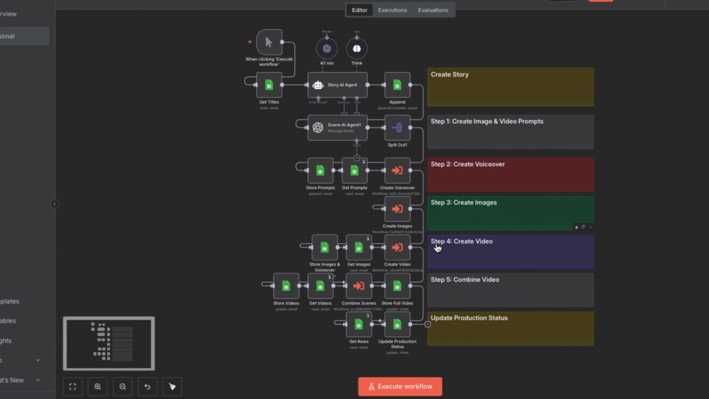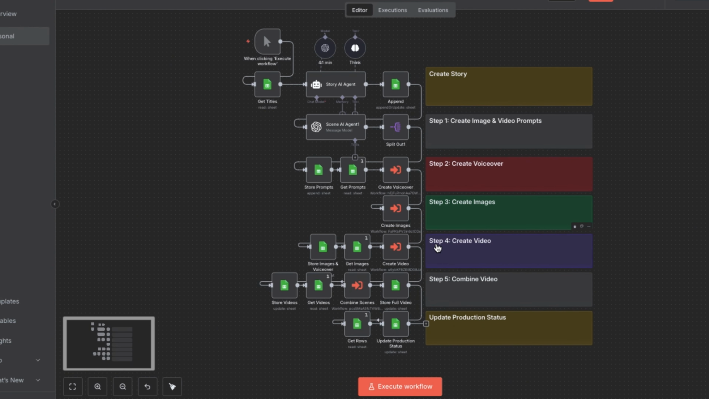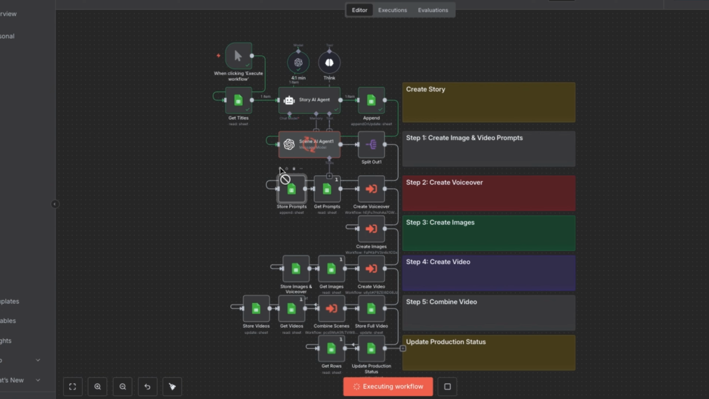I'm going to execute each step first, and then I'll go into each node in the workflow to explain how it works and how it was set up, so that you can have a better understanding of how to build this yourself. Okay, first, let's execute step 1. Create story, image, and video prompts.